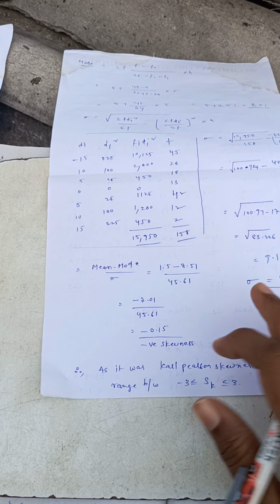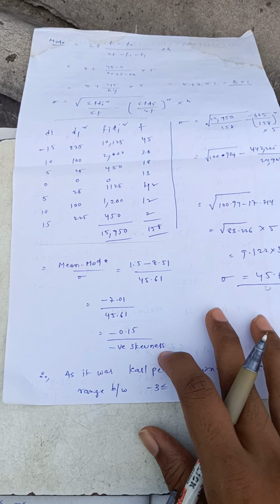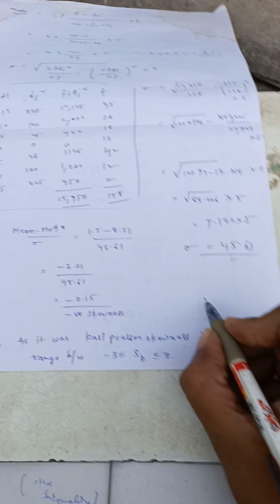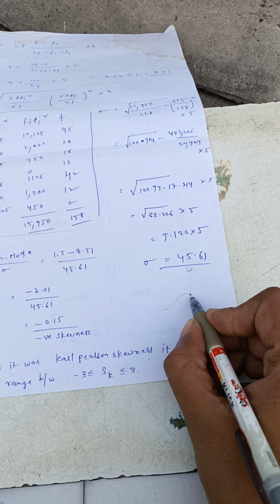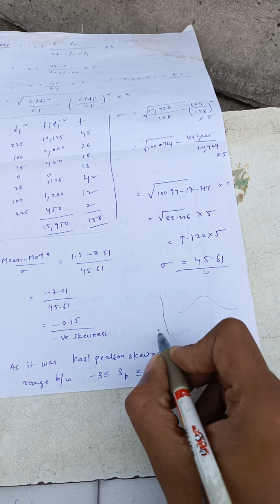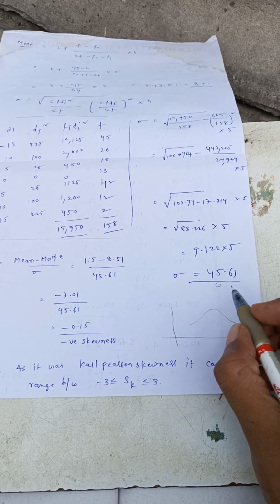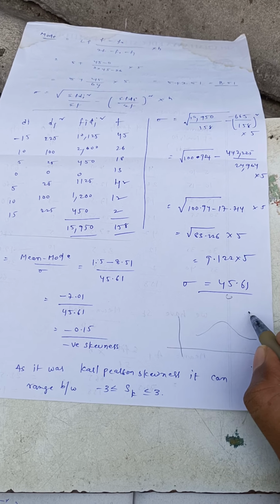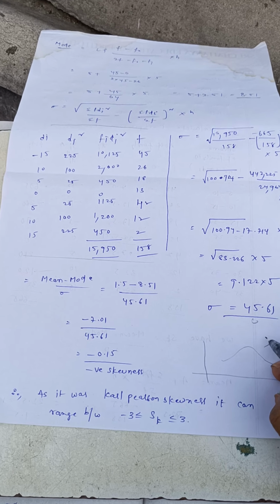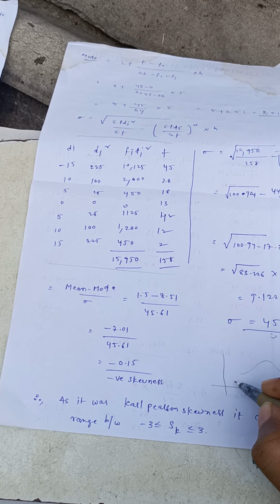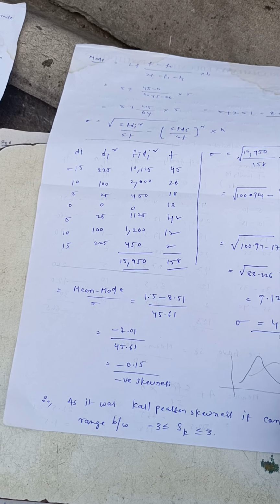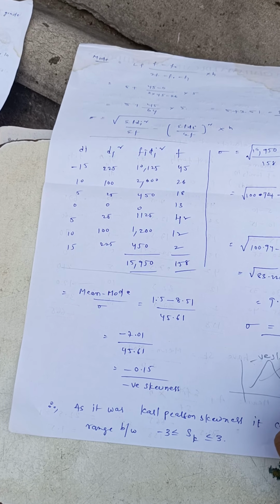Minus indicates negative skewness. If you take the normal bell-shaped graph and push from this side, the graph will come like this. This indicates negative skewness.